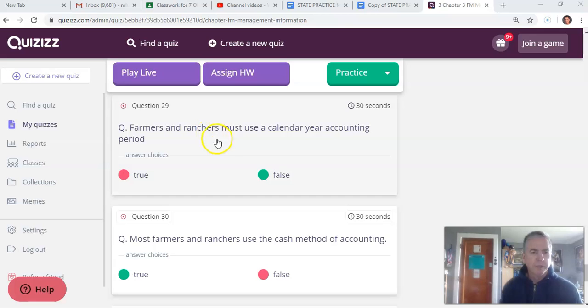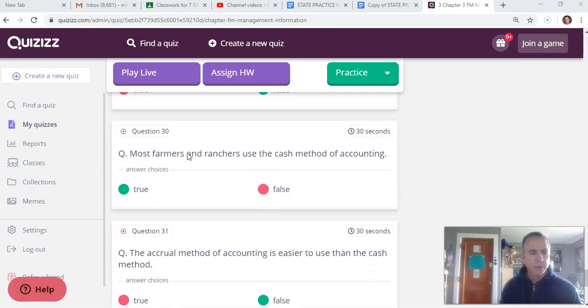29. Farmers and ranchers must use a calendar year accounting period. That's false. They can use a fiscal period as long as they use the same one. If you ever do change it, I think you have to get permission from the IRS to do that, at least with an accounting system you do. You've got to maintain consistency from year to year or have a really good reason to change it.